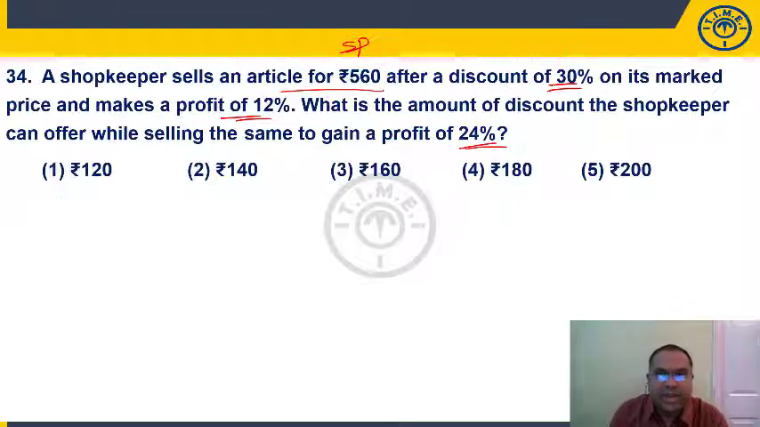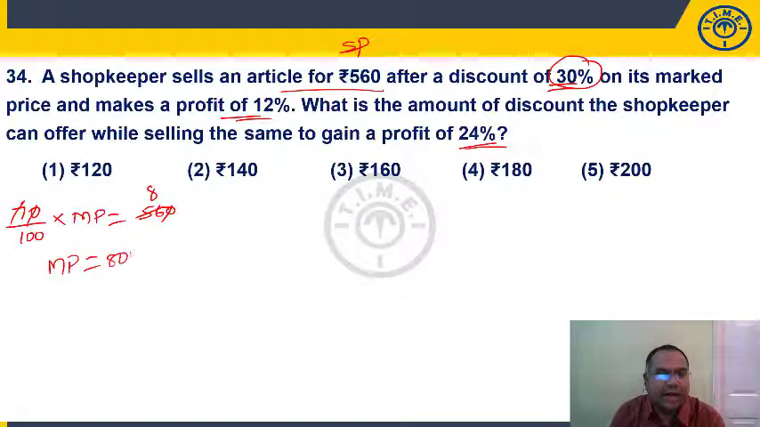We know that the selling price is 560 after giving a discount of 30%. Giving a discount of 30% means we are selling at 70% of the market price. 70% of the market price is 560. From this we will get the market price: 7 goes 8 times, 8 into 100, 800.